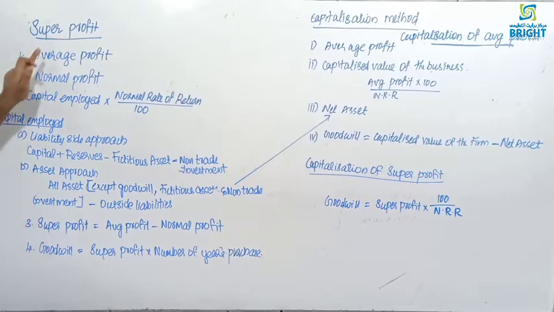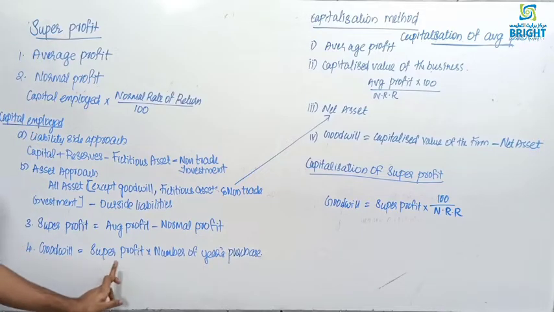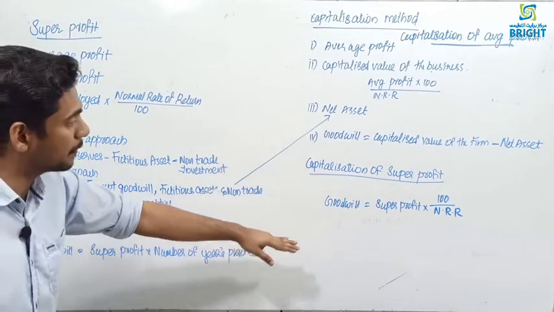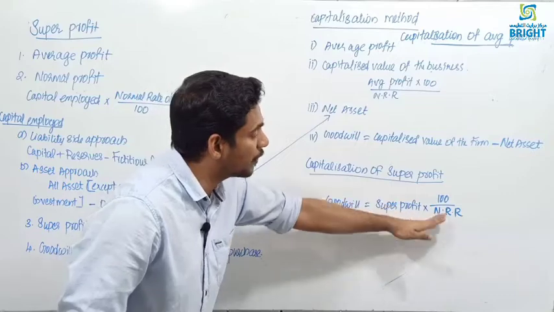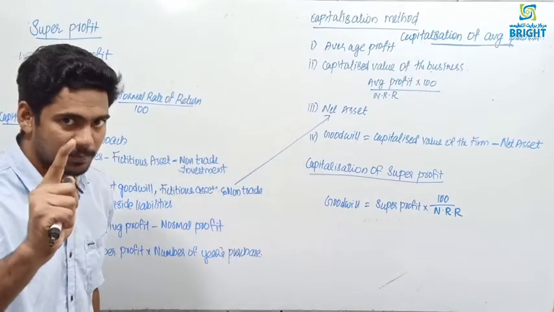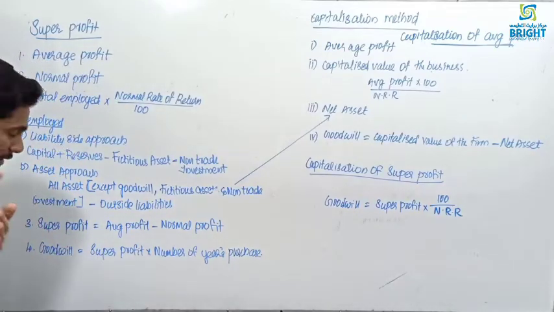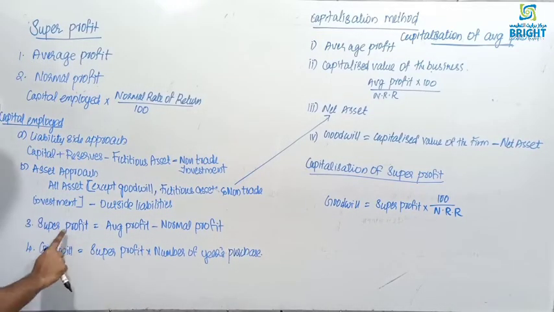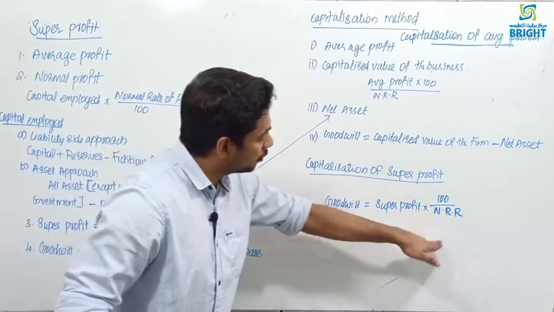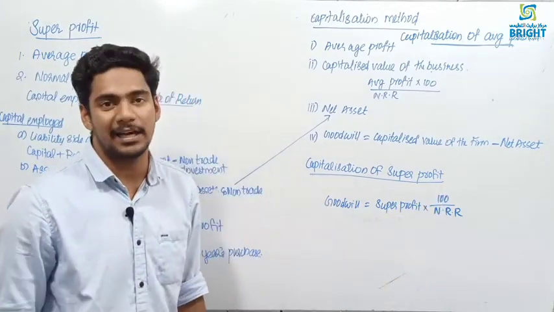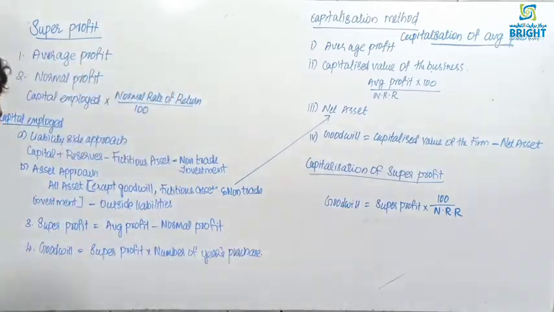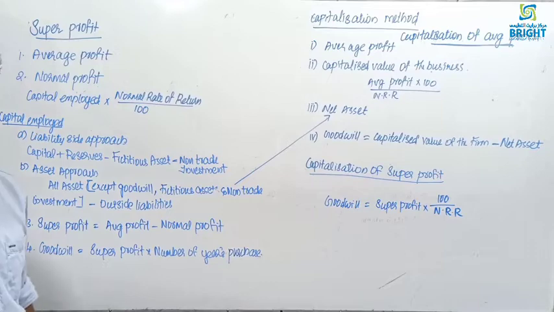But in super profit method, goodwill is equal to super profit into number of years purchased. But in capitalization of super profit method, goodwill is equal to super profit into 100 divided by NRR. Only one step is the change. Only one difference is there. Here goodwill is equal to the given super profit into number of years purchased. But here goodwill is equal to super profit into 100 divided by NRR. Only a single change is there between capitalization of super profit and super profit method.